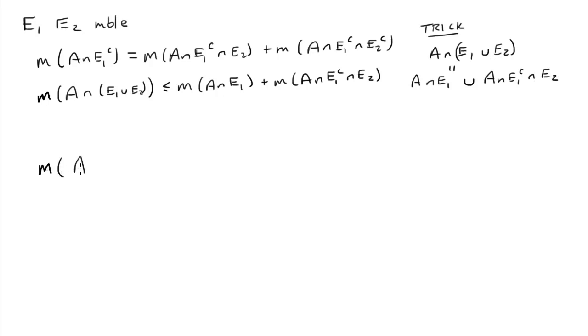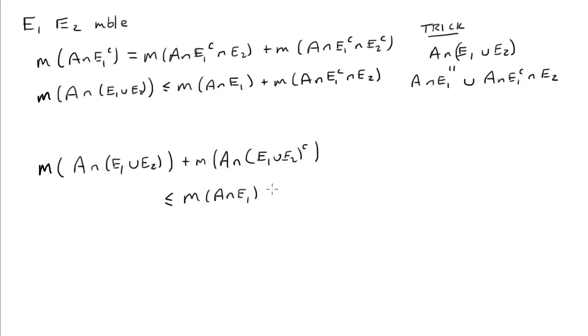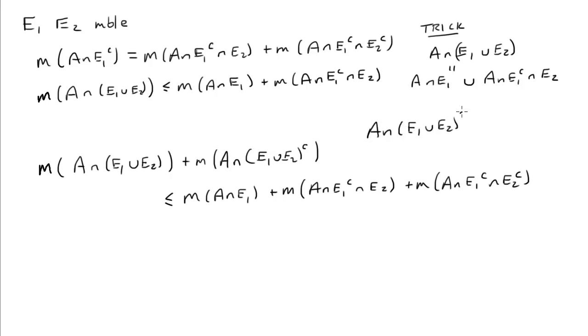Now we can put them together to show the reverse inequality of subadditivity. A intersect the union and A intersect the union complement. This is less than or equal to, copying the line above, plus rewriting the union complement in terms of the complement intersections, one of our De Morgan's laws.